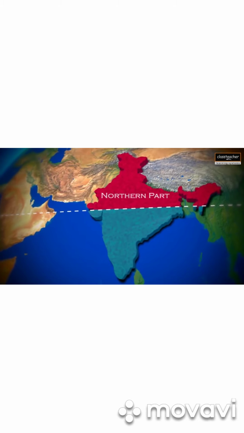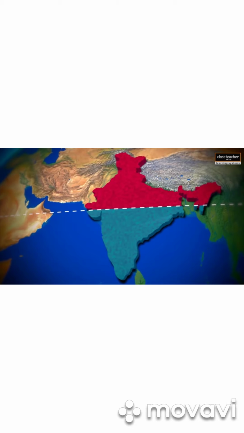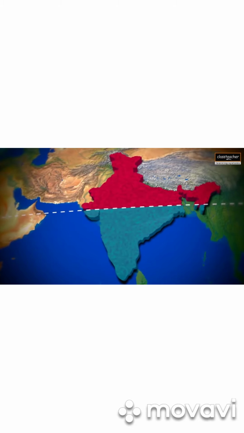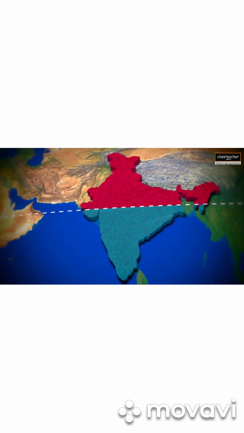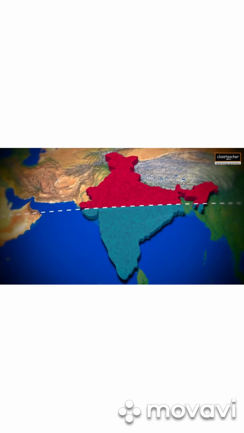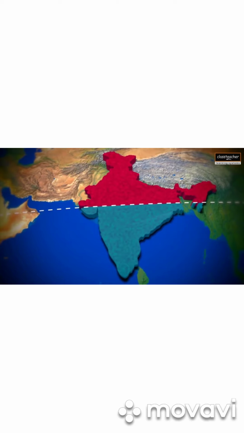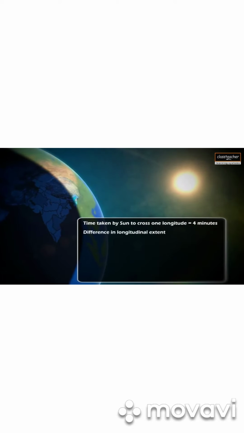From values of longitudes, it's quite clear that there is a variation of 30 degrees, which causes a time difference of about 2 hours from easternmost to westernmost limit. The difference of time is calculated in the following way. The time taken by the sun to cross one longitude is 4 minutes.